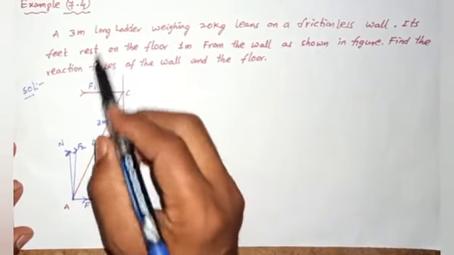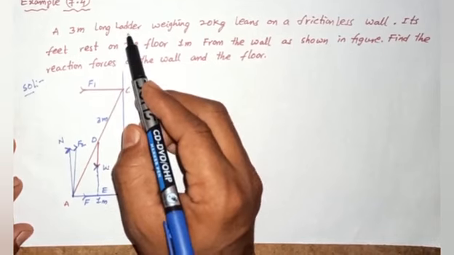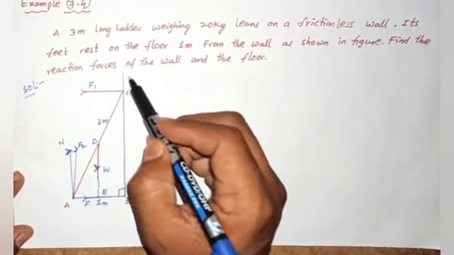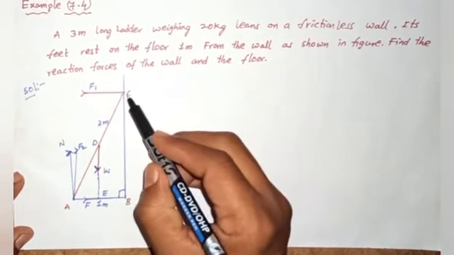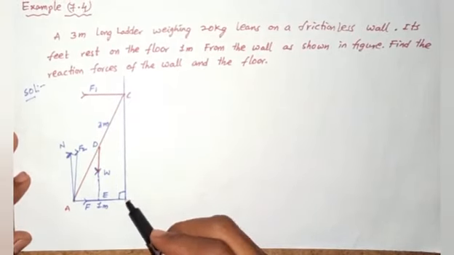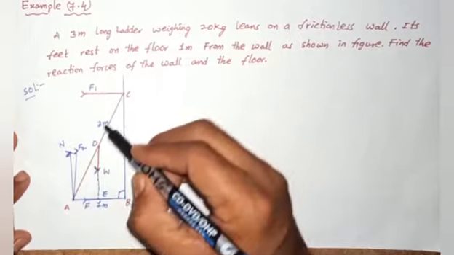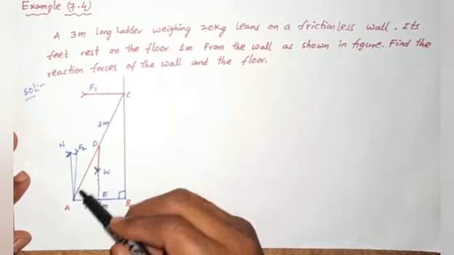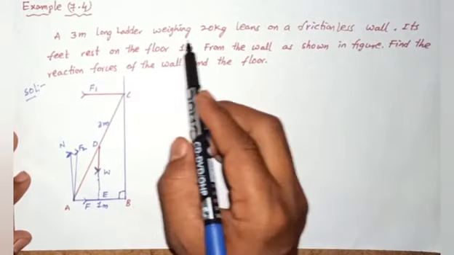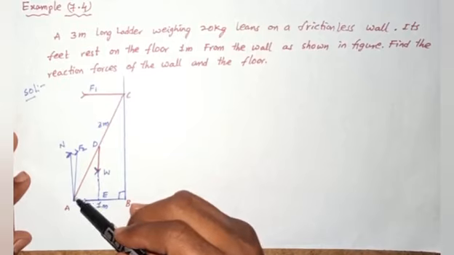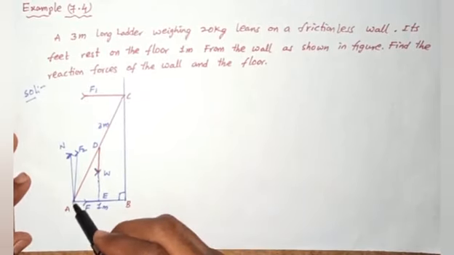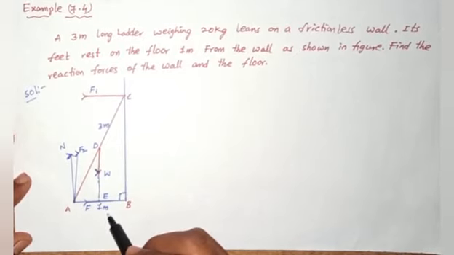Here BC is the wall and AC is the ladder, 3 meters long, leaning on the wall. From the wall to the feet, the length is 1 meter.